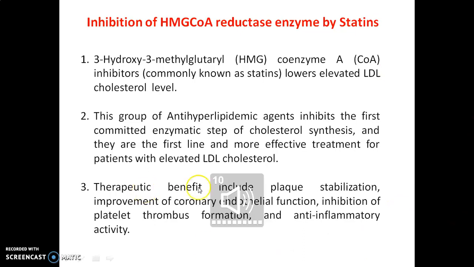Therapeutic benefits include plaque stabilization, improvement of coronary endothelial function, inhibition of platelet thrombus formation, and anti-inflammatory activity.